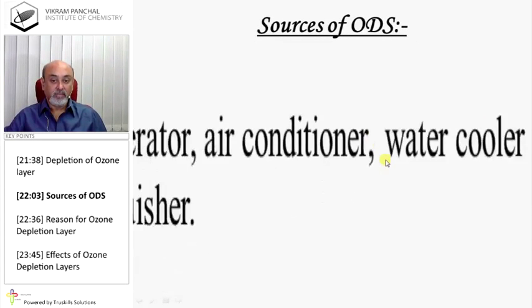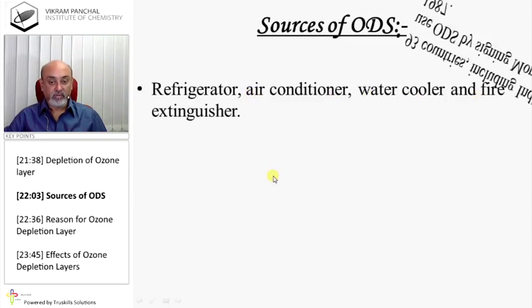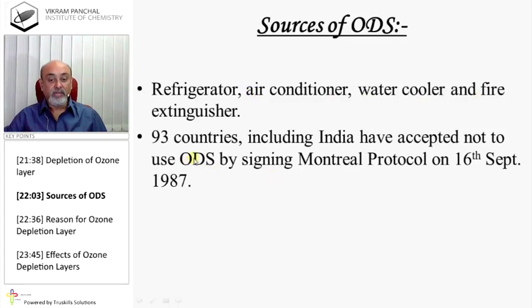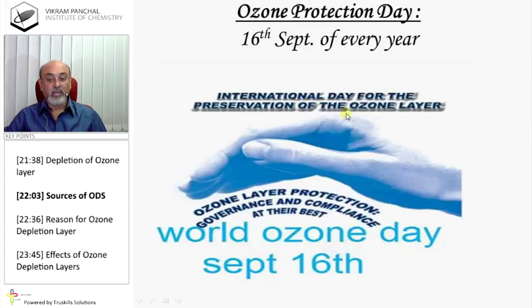Sources of ODS: refrigerators, air conditioners, water coolers, and fire extinguishers. 93 countries, including India, have agreed not to use ODS by signing the Montreal Protocol on 16th September 1987. So 16th September of every year is celebrated as Ozone Protection Day. So, it is World Ozone Day.